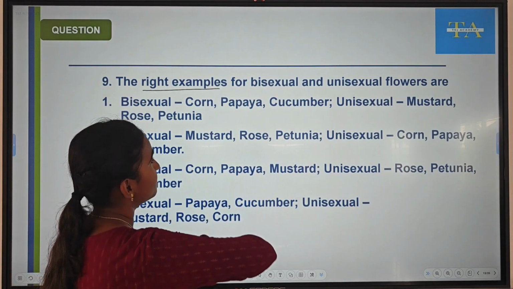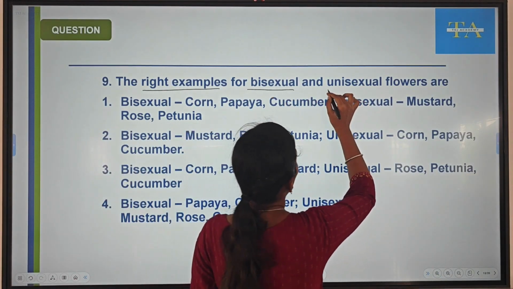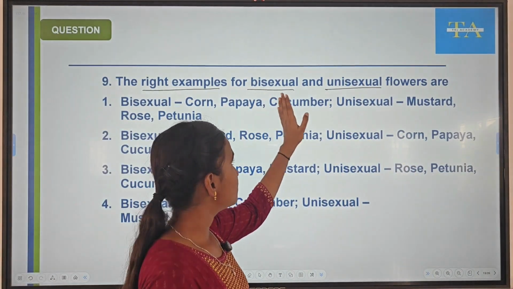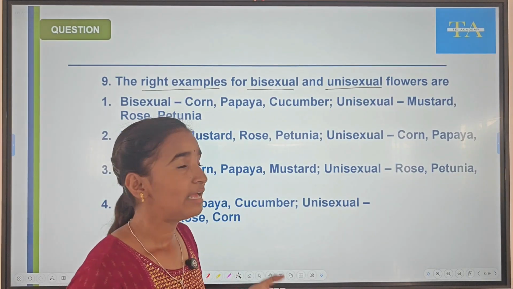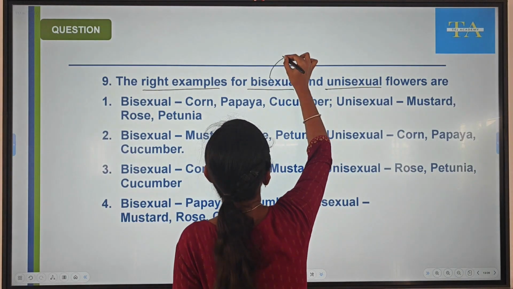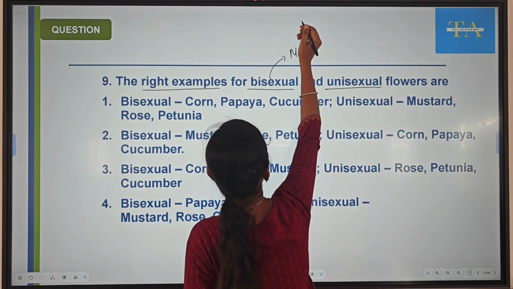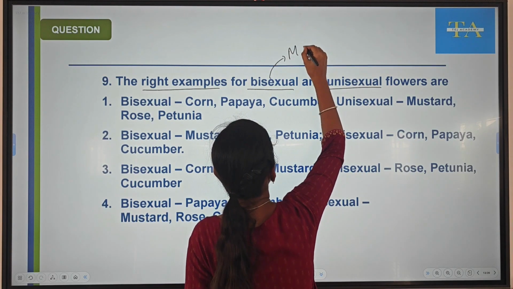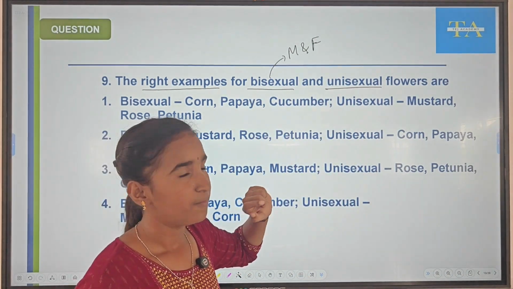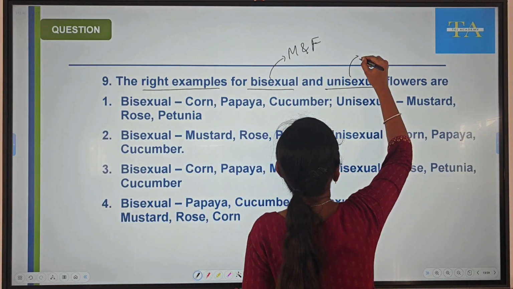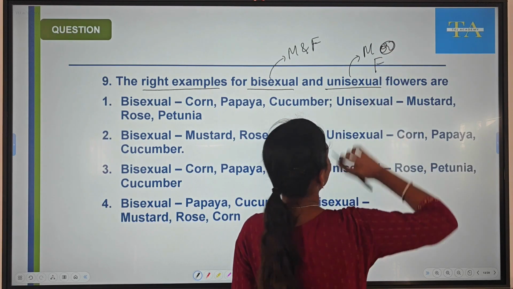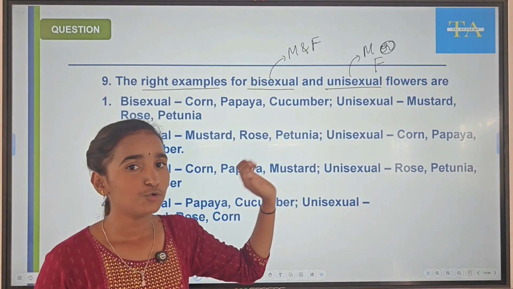The right examples for bisexual and unisexual flowers are: first of all, what are bisexual and unisexual flowers? If a flower bears both the reproductive organs, that is both male and female reproductive organs, it is said to be bisexual. If a flower bears either male reproductive organ or female reproductive organ, it is said to be unisexual.